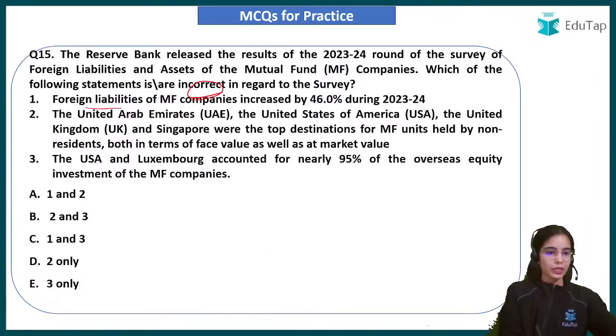The foreign liabilities of mutual fund companies increased by 46% during 2023-24. Anyone? B, you have to tell the incorrect statement. Read the statements very carefully and then try to answer me.